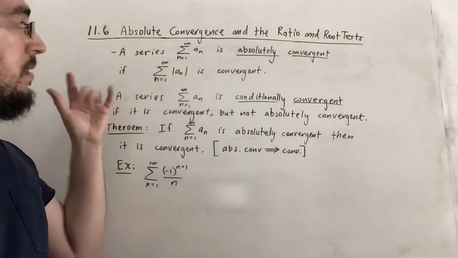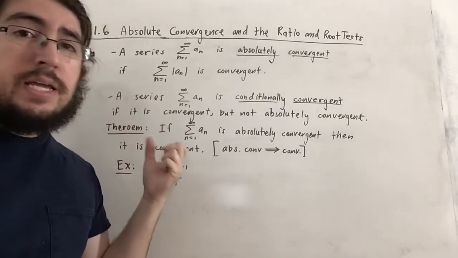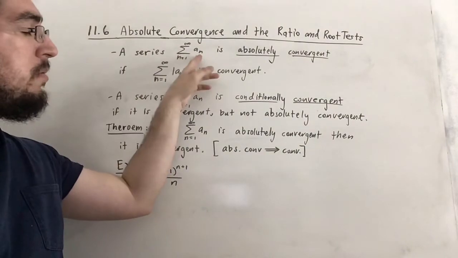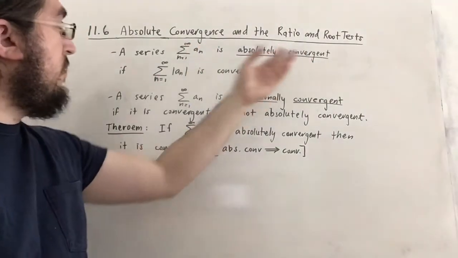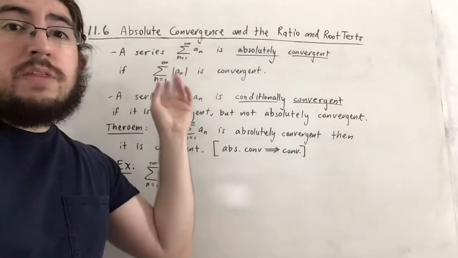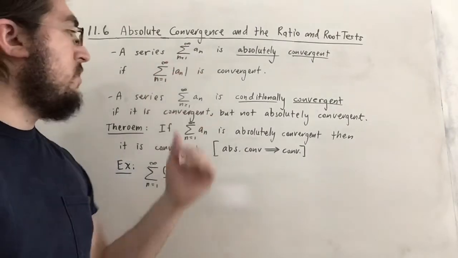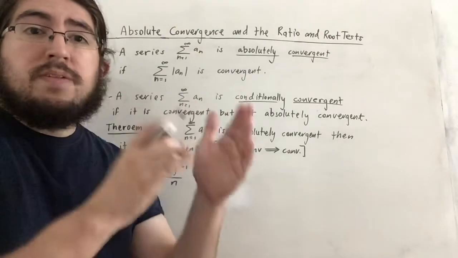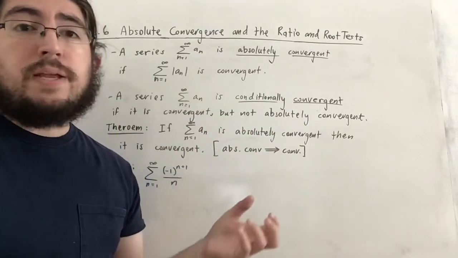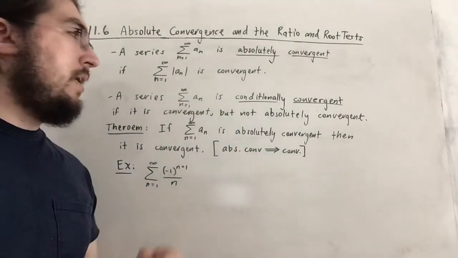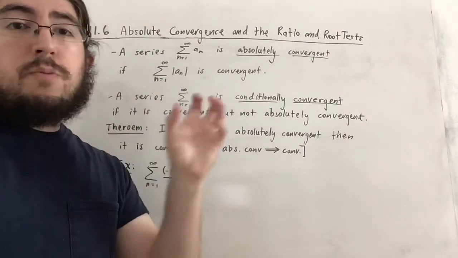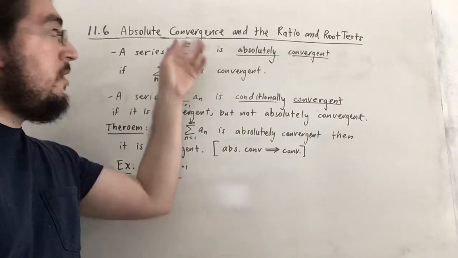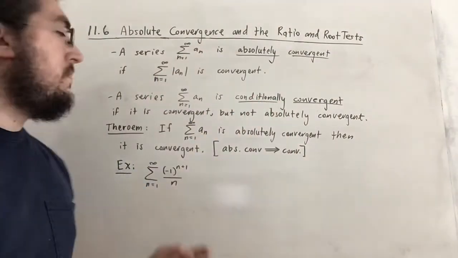So the first thing we need to talk about, of course, is what it means for a series to be absolutely convergent. And here I say a series over the sequence a sub n is absolutely convergent if the series over the absolute value of those terms is convergent. So basically we ignore all sign changes. Just take the absolute value of the term, so you only have positive terms in your sequence, basically. So a series over positive terms only now. And if that converges, then the series is known as absolutely convergent.